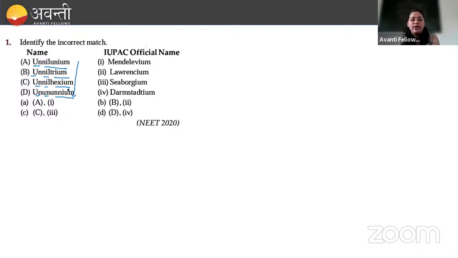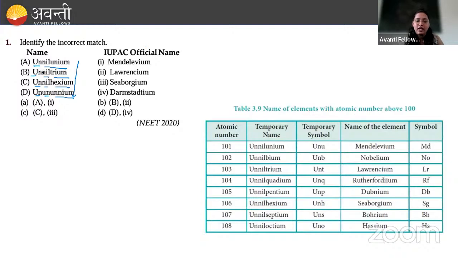So what are the actual names? Here, 101. Un-nil-unium, so unnilunium was the name for 101. And what is that element? Mendelevium. So for A, we have one option, so we are matching it with 1.